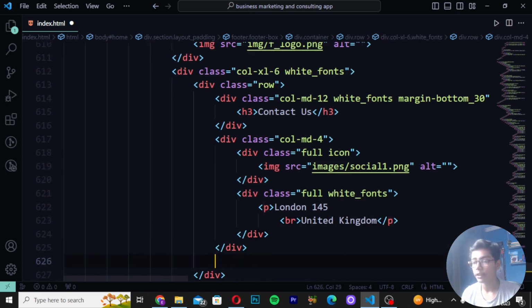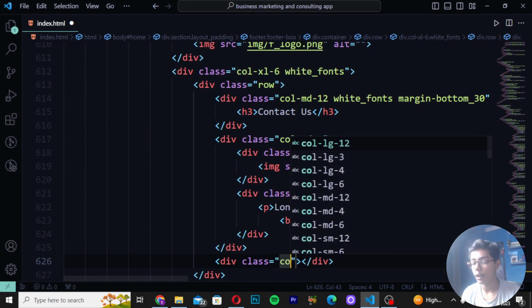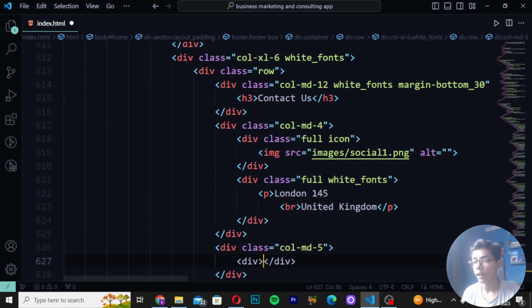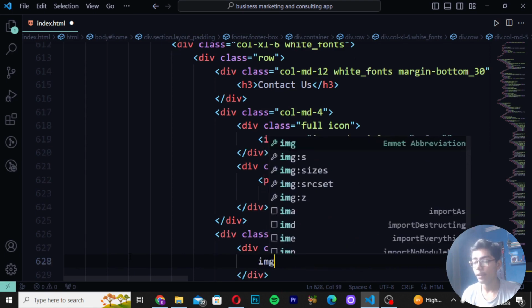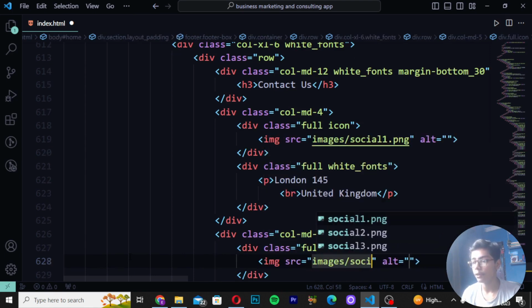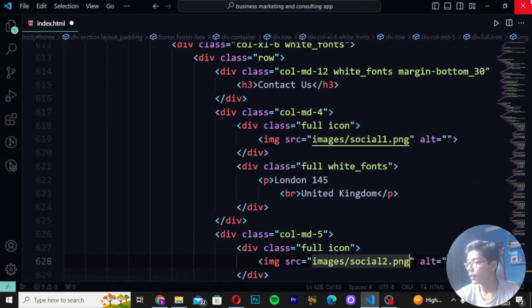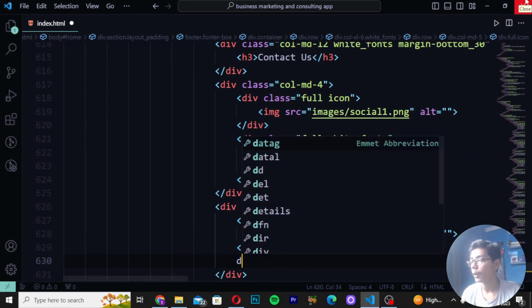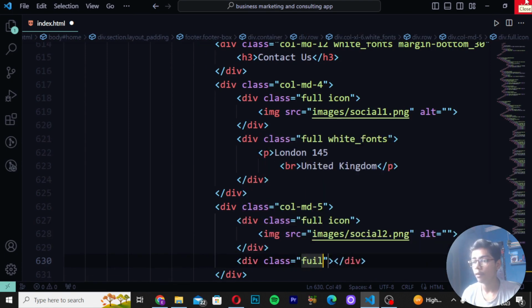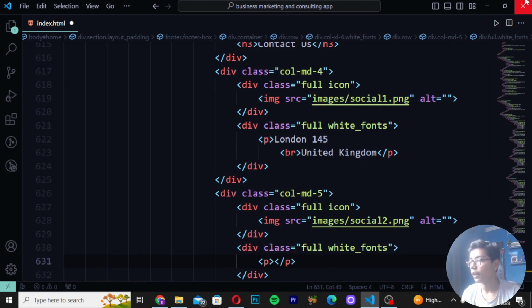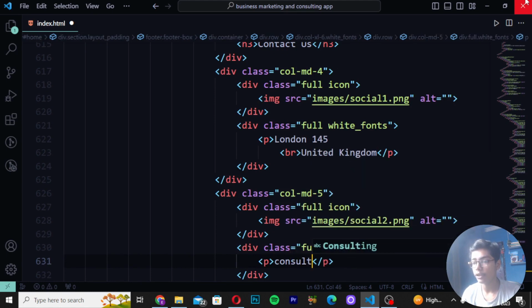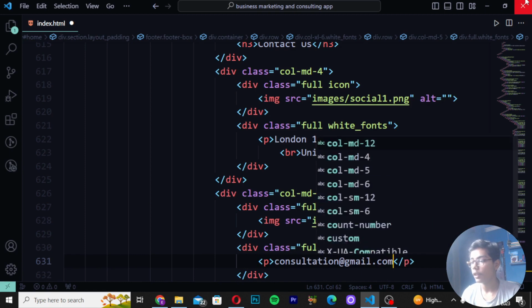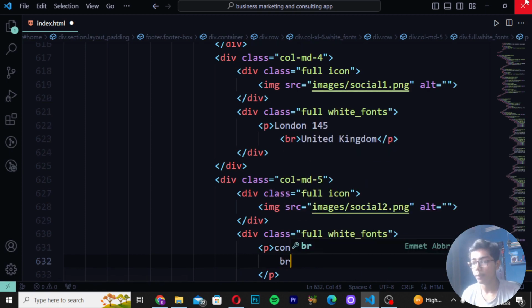Now when you have written this, write div class as col-md-5, and then write div class, and here I will be writing full icon. Then write images slash, and then create social 2. Then when you have written that, move down, and here I will be writing div class as full white. So here I will be writing full white-fonts. Then write the p tag, and I will be writing consultation@gmail.com.